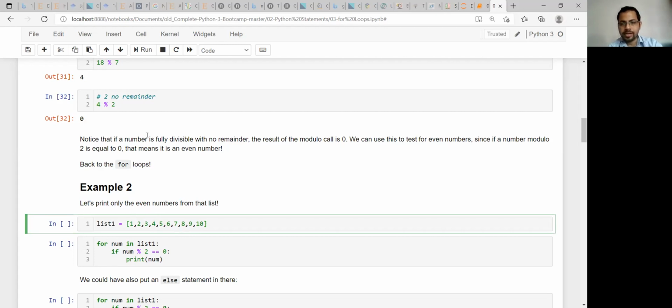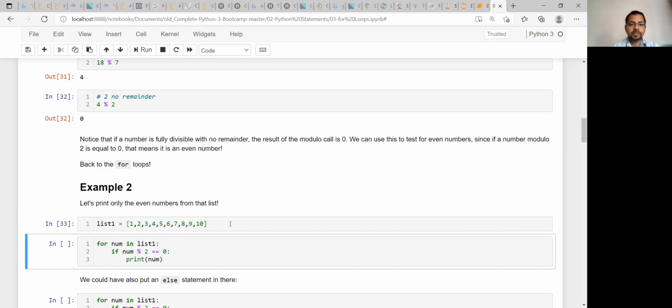So in the earlier class also, you have seen how you can find out odd or even number using if else statements, right? So we are using that simple concept, but we are adding one more line, that is for loop, because each time you are checking whether that value is even or odd. Earlier we only tested for one single value. Now we are checking for each and every value inside the list.